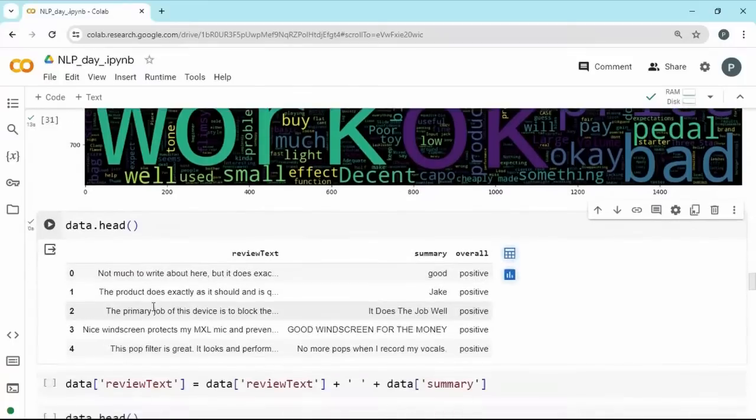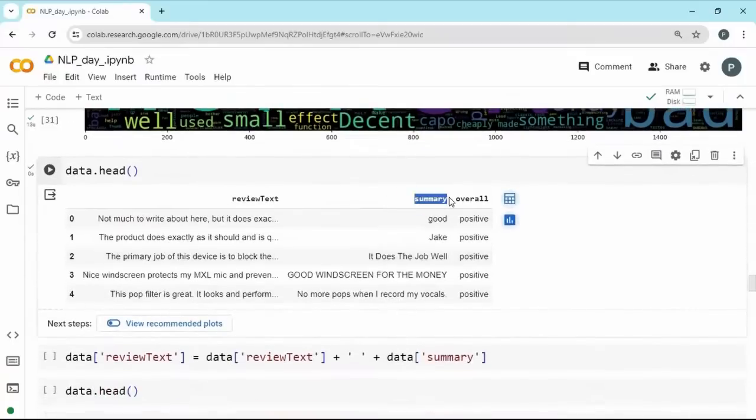So now looking into the entire data, it seems like the summary also holds some information. What we can do is first build a model with review text and check its performance, or do it with summary and check its performance in the improvement part. And let us focus on combining these two into a single column. We can just concatenate the string.